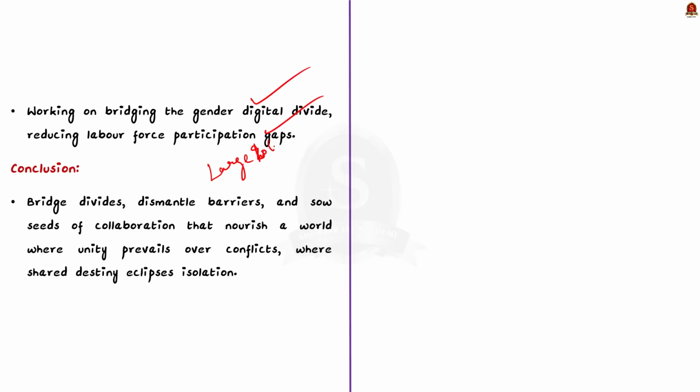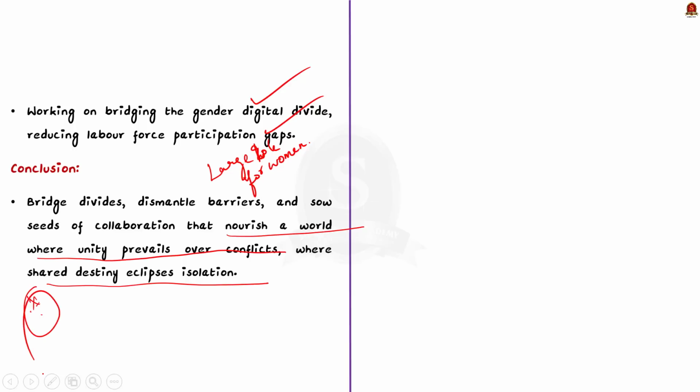So to conclude, India's G20 presidency is striving hard to bridge divides, dismantle barriers, and sow seeds for collaboration that nourish a world where unity prevails over conflict and shared destiny eclipses isolation. So as G20 president, India had pledged to make the global table larger to ensure that every voice is heard and every country contributes. And the author here says that he is very positive that India has matched the pledge with actions and outcomes.